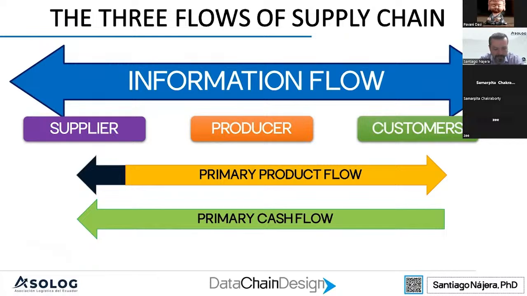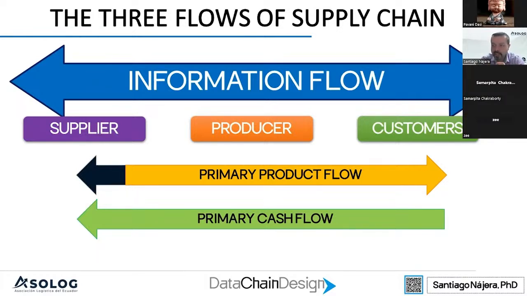Three flows of things that happen in the supply chain. The first one is about information flow. We need to know what our customers want, how our suppliers can provide us with raw materials, and how our producers can transform those raw materials.